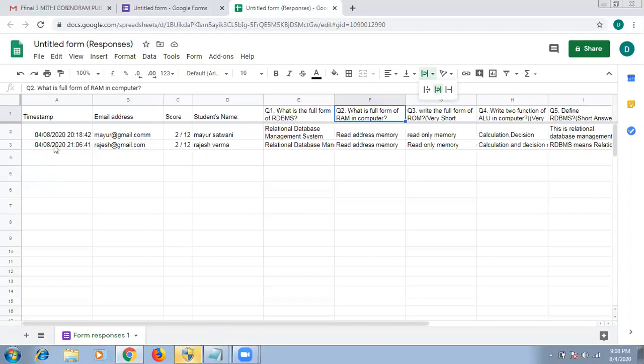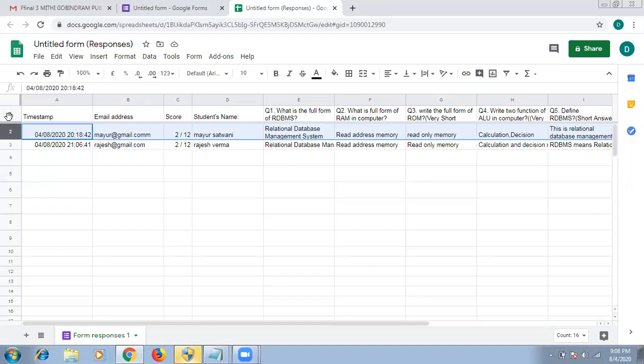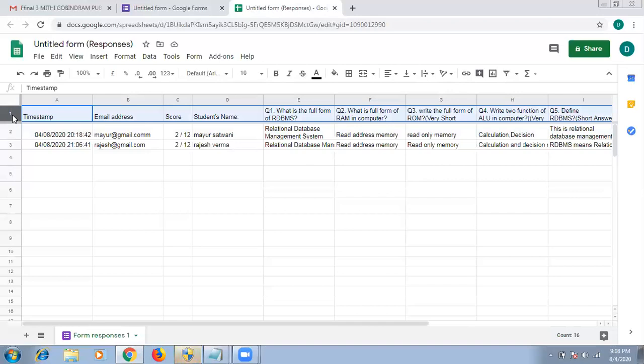And after that, suppose we have to change the height of the column. So select multiple columns like this. Multiple columns we have to select, and just change the size of any one column.